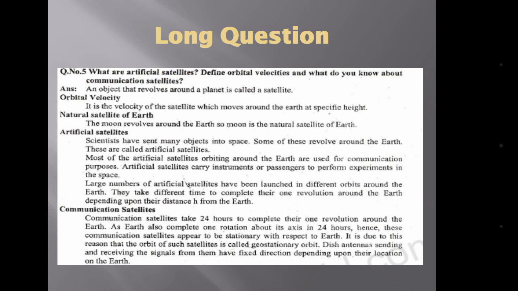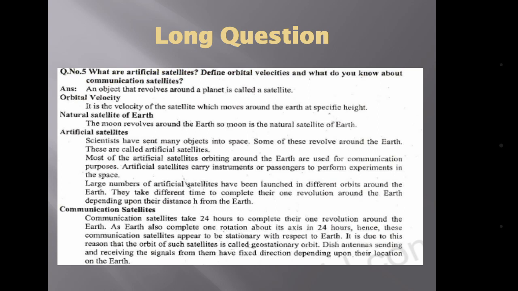Now come towards artificial satellites. Scientists have sent many objects into space. Some of these revolve around the earth. These are called artificial satellites. And what is the orbital velocity? A satellite needs a specific velocity to move around the earth. It is called the orbital velocity. The last part of this question is communication satellite.